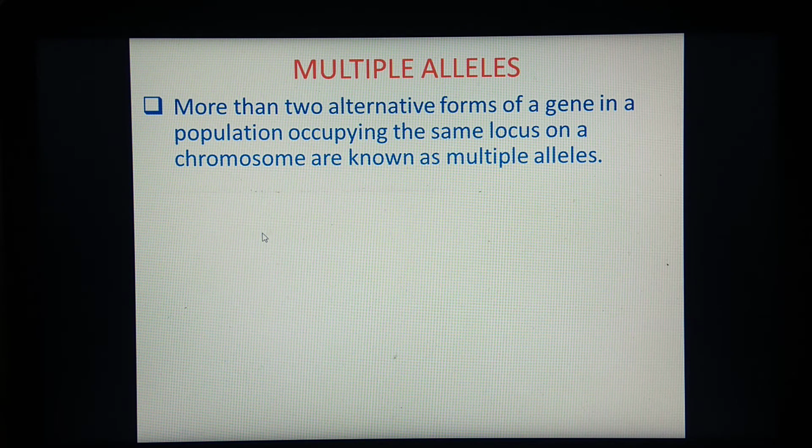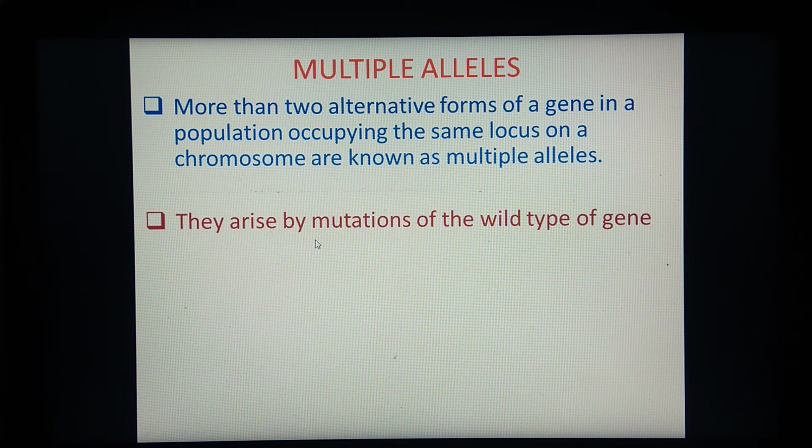For example, if you consider the gene for color of eye, suppose it is present on chromosome number 2, then the gene for color of eye in the population will be found on chromosome number 2 only. That is just an example. So more than 2 alternative forms of a gene in a population occupying the same locus on a chromosome are known as multiple alleles. How do these multiple alleles get formed? It is because of mutation.